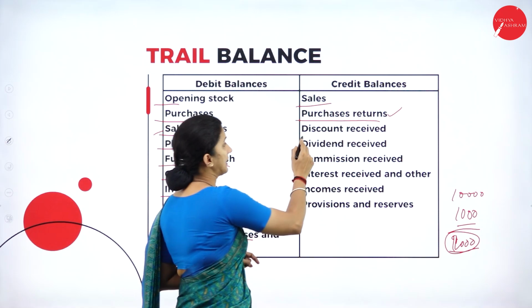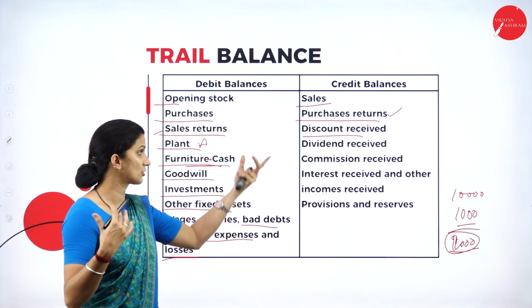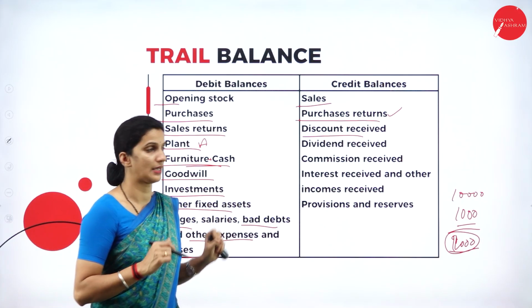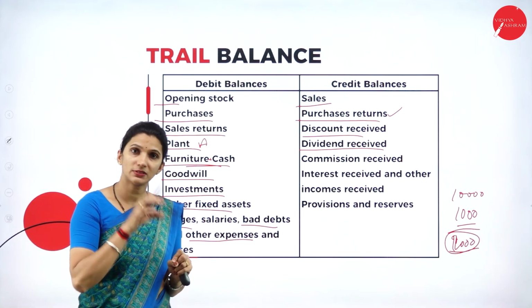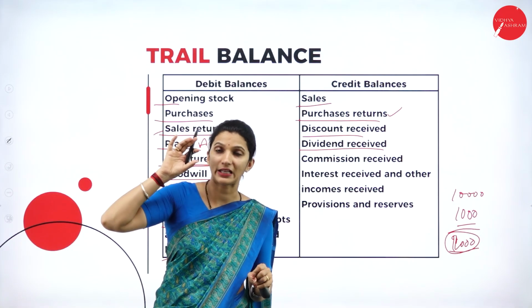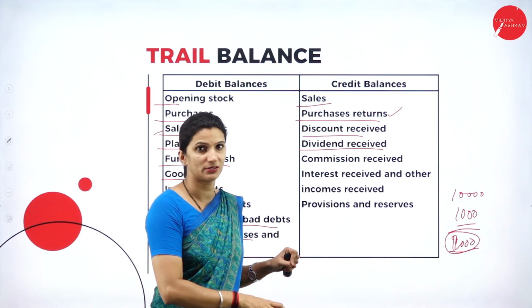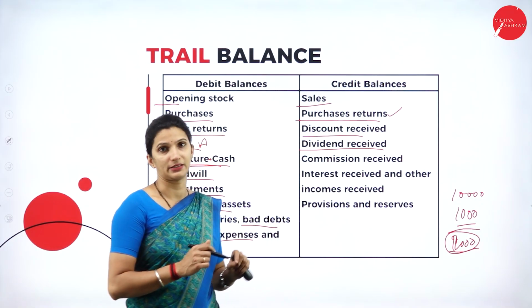Then we have any discount received from any supplier, which is an income to the business, so we will write it under the credit side. And then we have the dividend received. Suppose the business has invested in debentures or shares of another company. Whatever dividend the business receives yearly is an income, so we'll write it under the credit side.